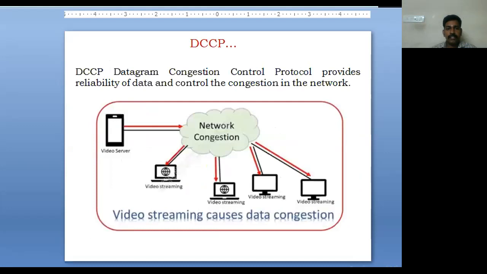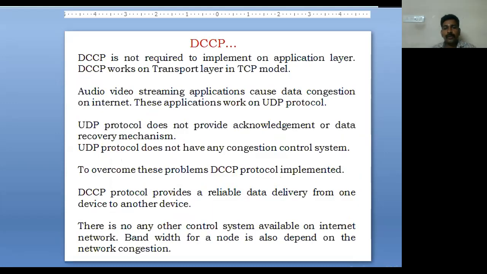So the next protocol we'll see is DCCP, Datagram Congestion Control Protocol. It provides reliability of data and controls the congestion in the network. For example, if there is live video streaming, we have a video server streaming to, say, 5 devices at a time. So what happens? Normally there will be data congestion. The protocol does not need to be implemented on the application layer, so it works on the transport layer within the TCP model.